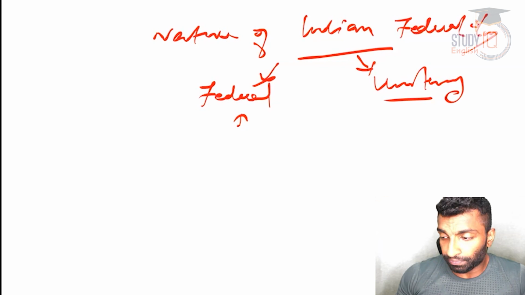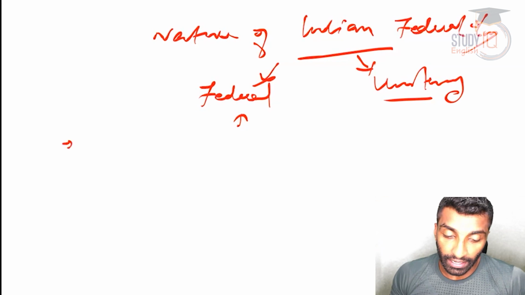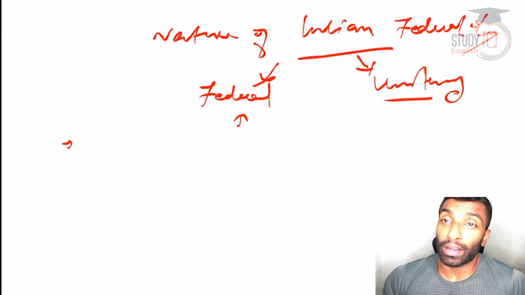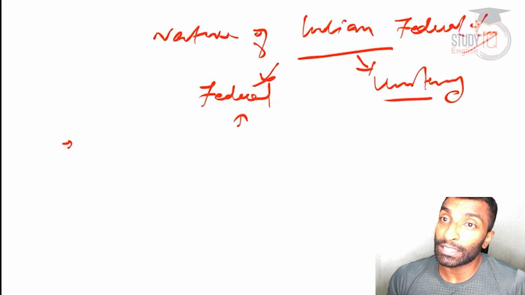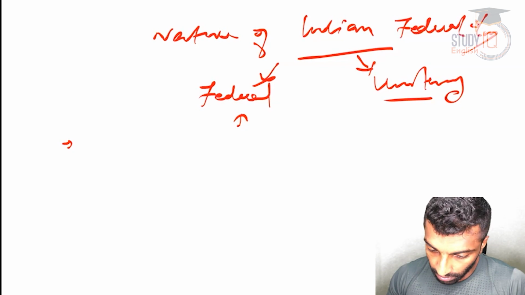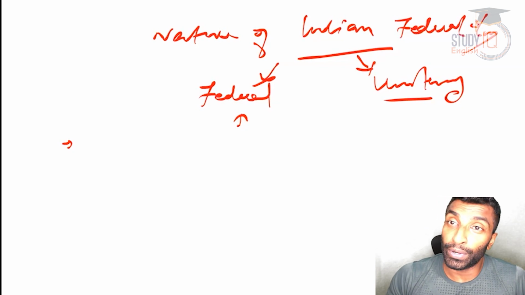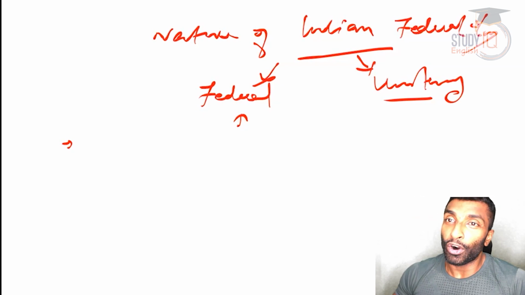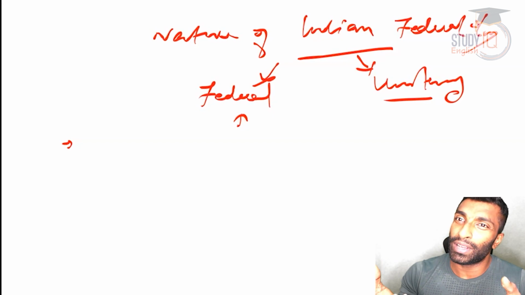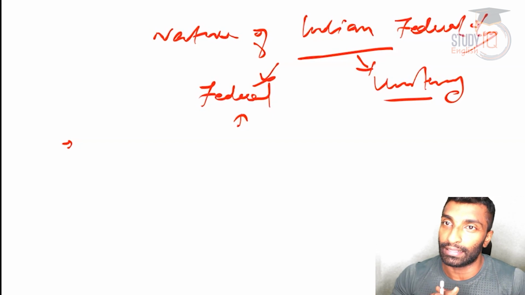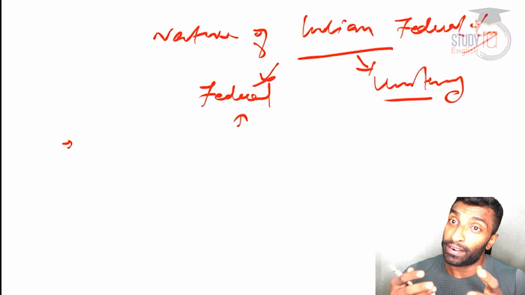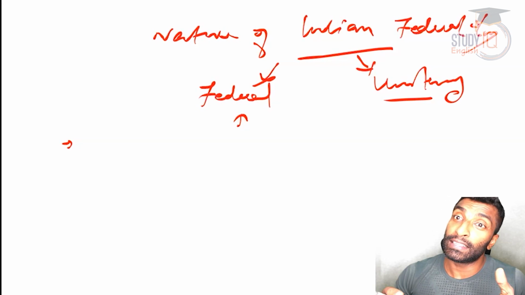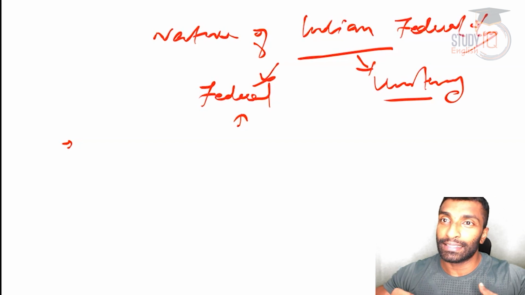Okay, so just write one line, guys. We can understand the Indian federal setup as quasi-federal, or federal with unitary bias, or federalism sui generis. You can write these terms because towards the end we need to conclude like this: quasi-federal, federal with unitary bias, and federalism sui generis, something which comes into existence on its own.